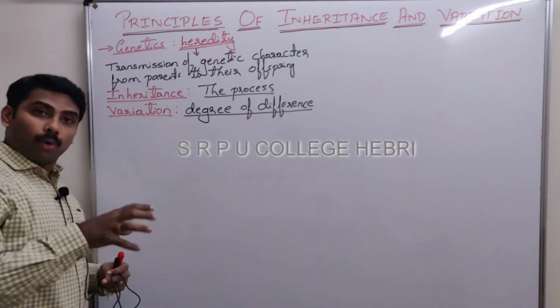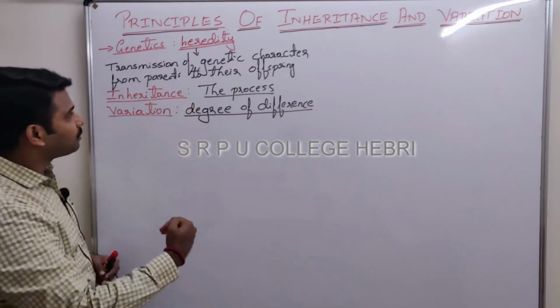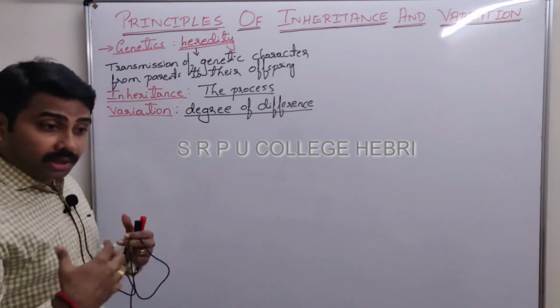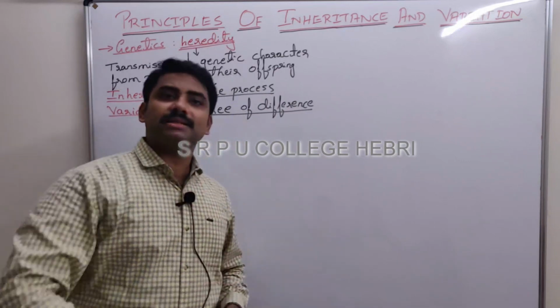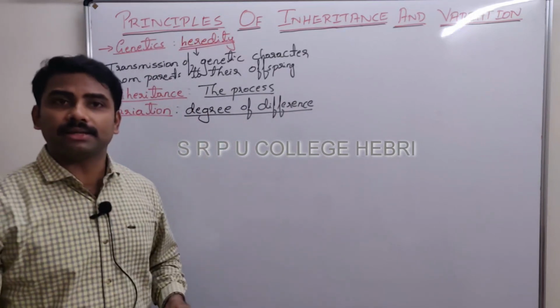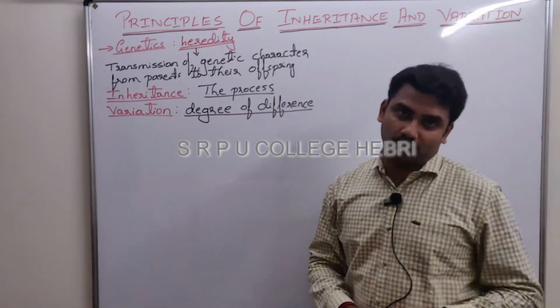Meanwhile, how is a genetic character inherited from a parent to offspring? What is the mechanism involved in it? When we raise this question, many scientists tried to find the answer.